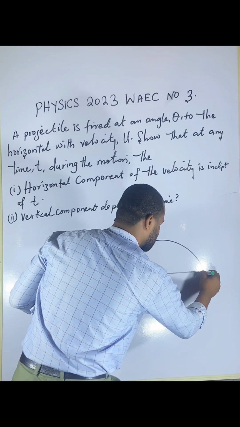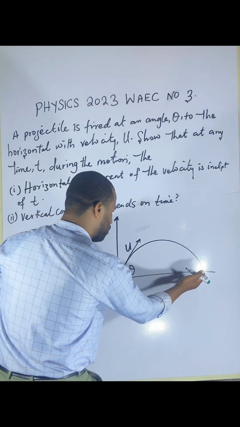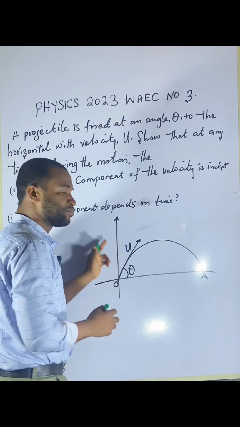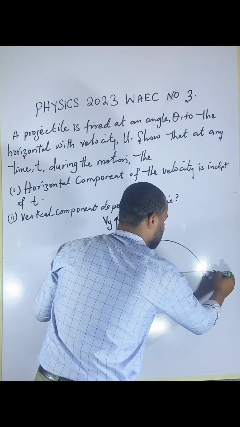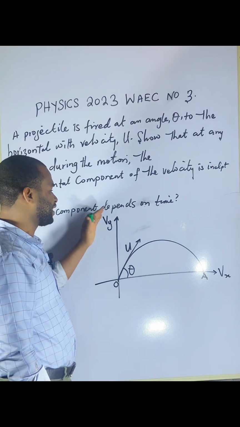Let me call this place point A, and that is the point where it hits the ground. And this direction I'm going to call the vertical component, and this one is going to be the horizontal component. They can also form my Cartesian plane.